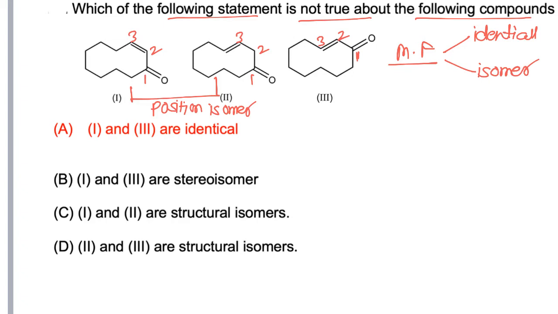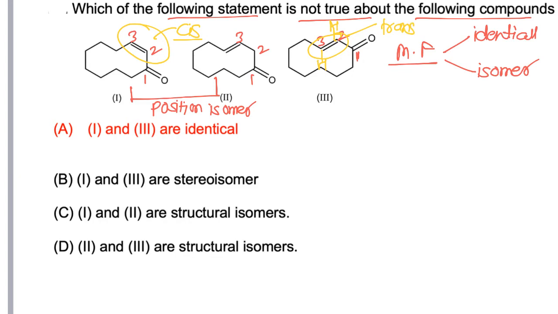Now we have to check their stereochemical formula. If we check the stereochemical formula, at the second and third, this double bond has a cis configuration, while at this double bond both hydrogen atoms are attached in opposite directions. So at the second carbon, the alkene has a trans configuration.